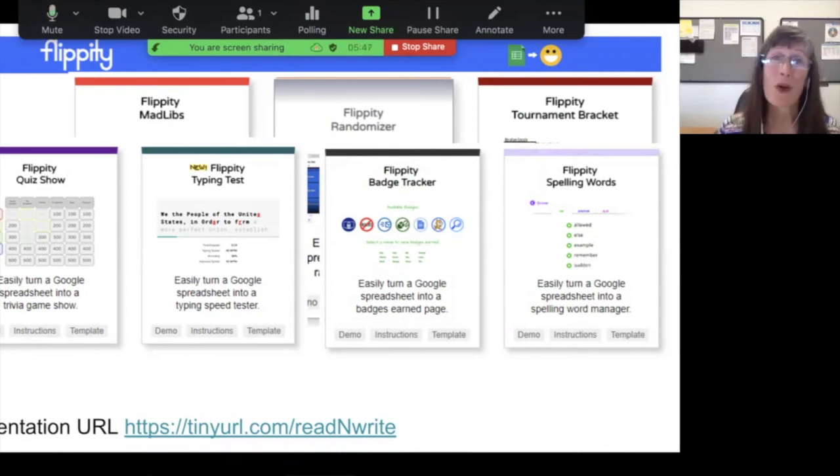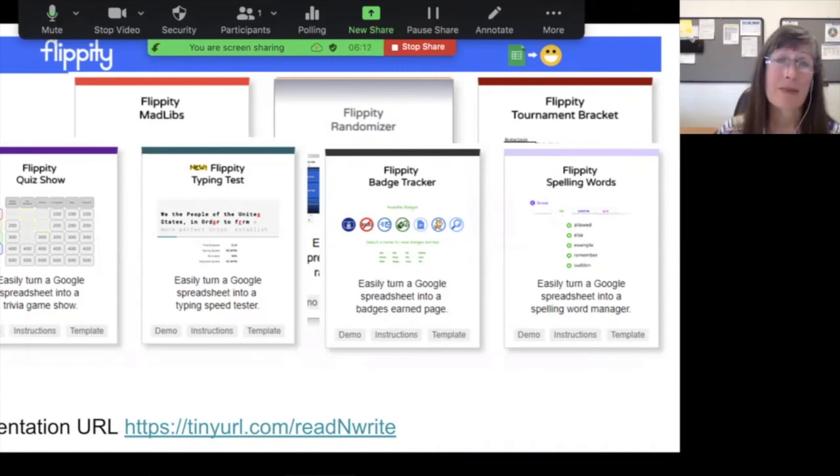So you can have your own spelling words from your class that students practice. And not only are they practicing the spelling, they're practicing typing skills. A badge tracker, if they're earning maybe micro credentials, or if you're gamifying your classroom and you've made badges for them to earn, and spelling words.